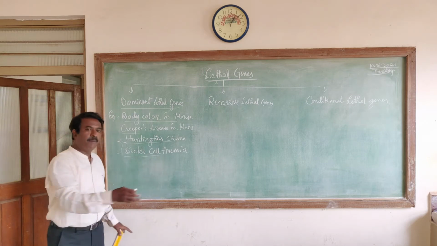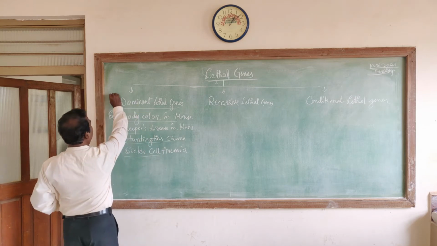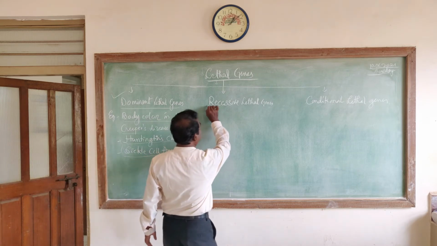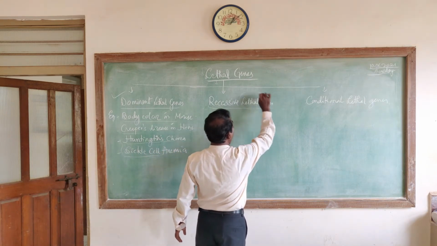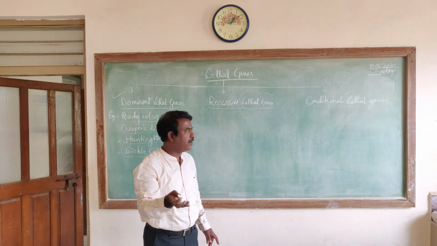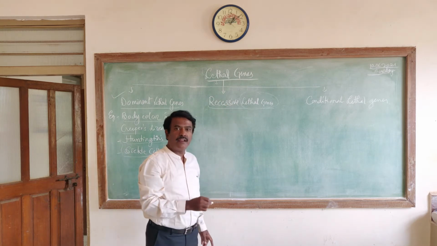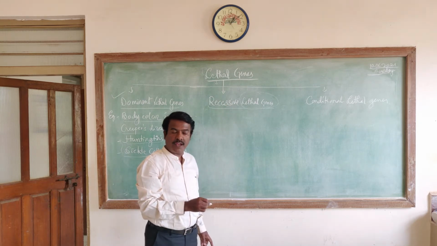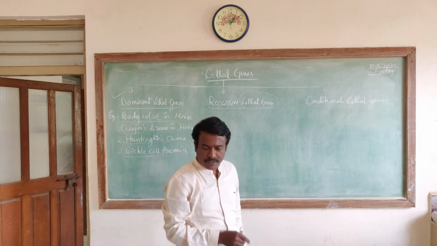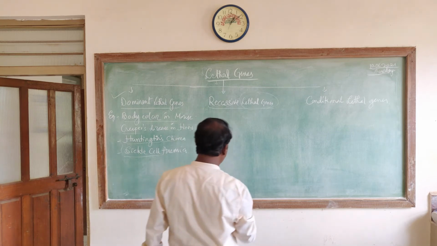This we are going to detail in different contexts. So this is the case of dominant lethal genes. Then the second type is called recessive lethal genes, meaning the lethal gene's expression itself will influence or cause the death of the individual. Though recessive, those lethal genes can influence or threaten the life of the individual.